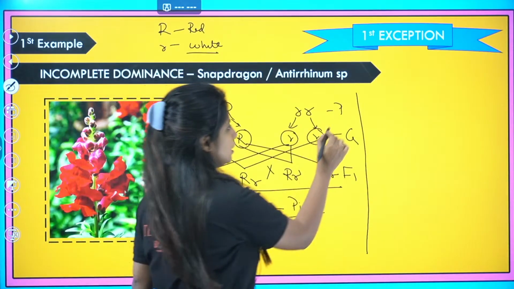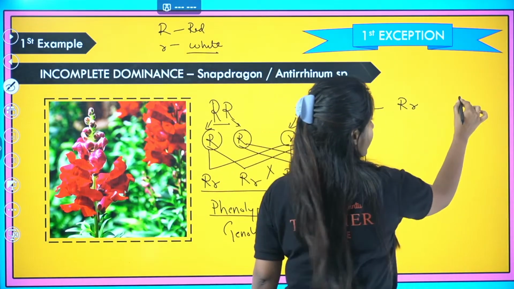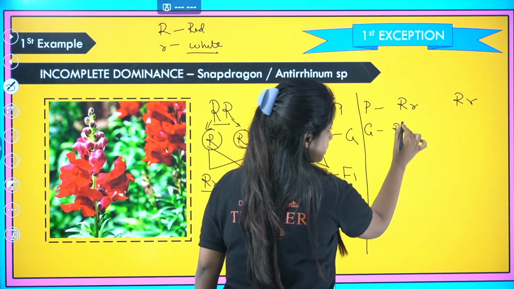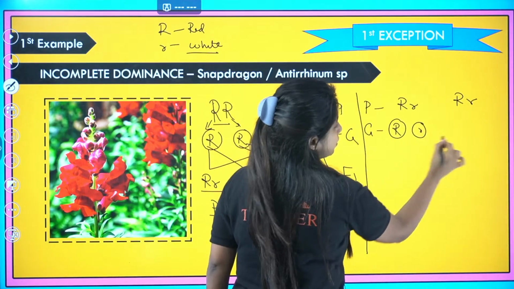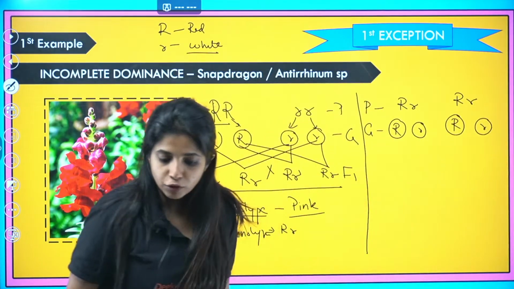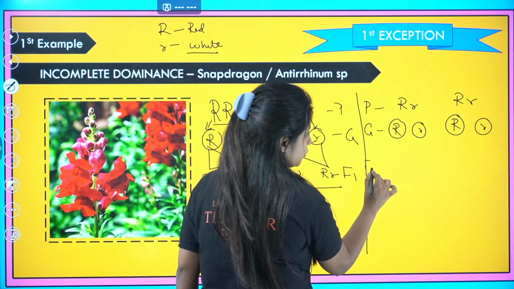Listen to me very carefully. These are the parents. I have capital R, small r, and I have capital R, small r. What are the gametes over here? Gametes are going to be capital R and small r. Here also capital R and small r. Now I'm going to fuse them. Let me fuse them for F2 generation.